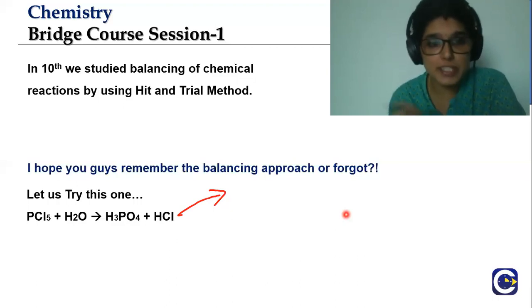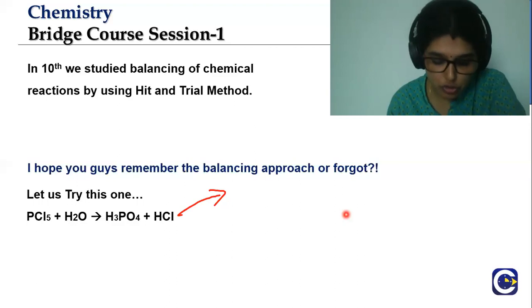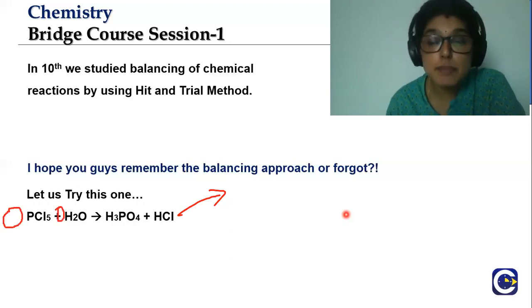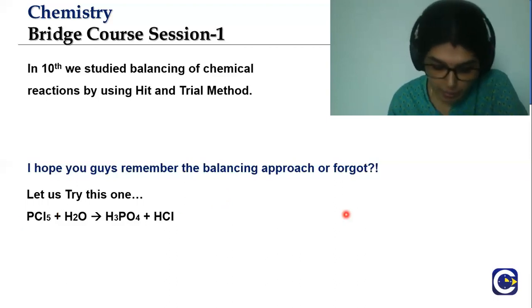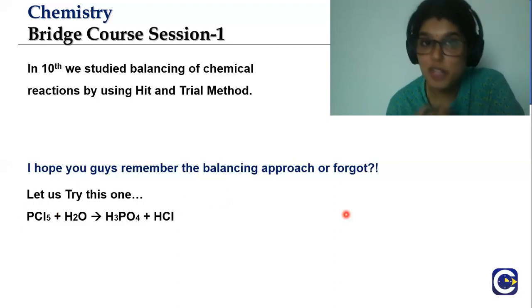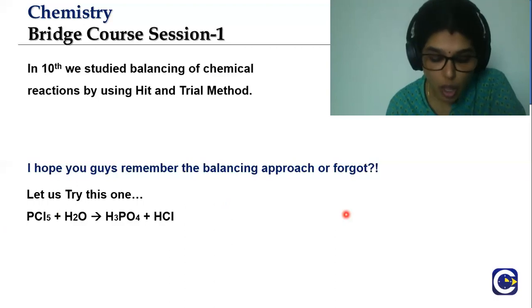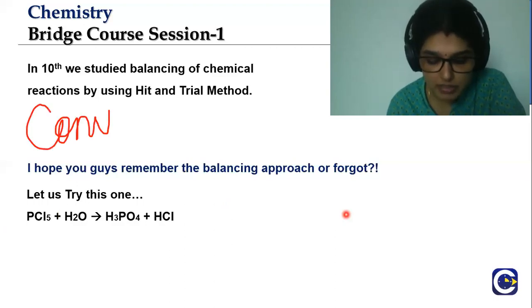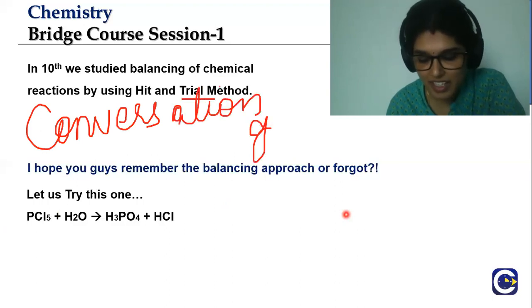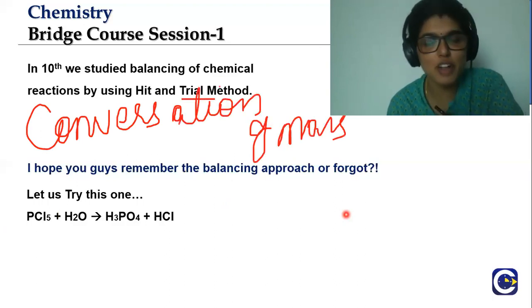So we use the principle where we are supposed to change only the coefficients but not the subscripts of the reaction. And the principle here we are going to use is whatever we talked about earlier in the class, which is law of conservation of mass, put forth by, that's right, Lavoisier, who's the father of modern chemistry.